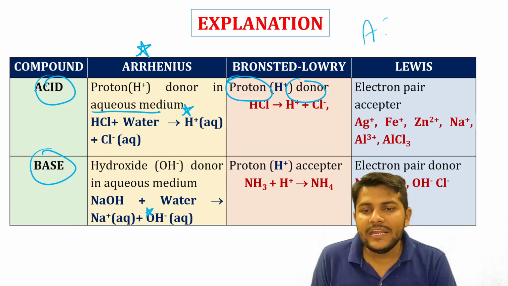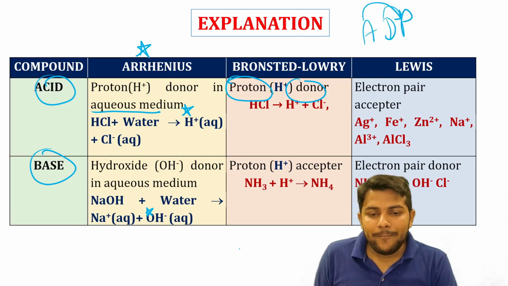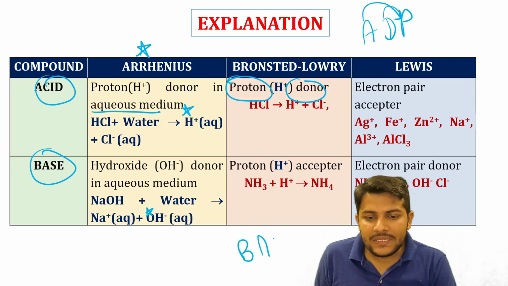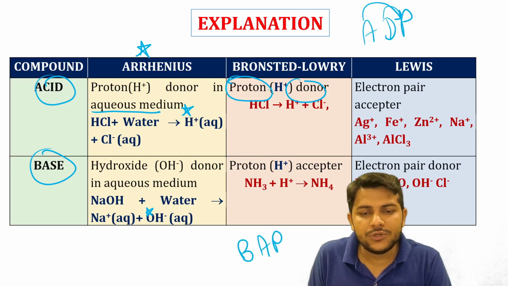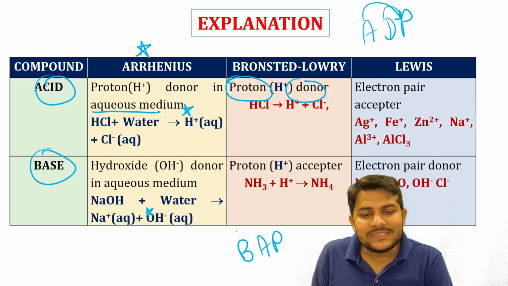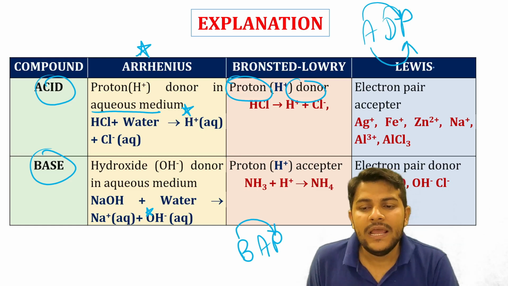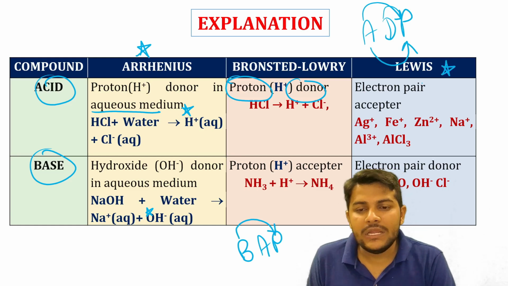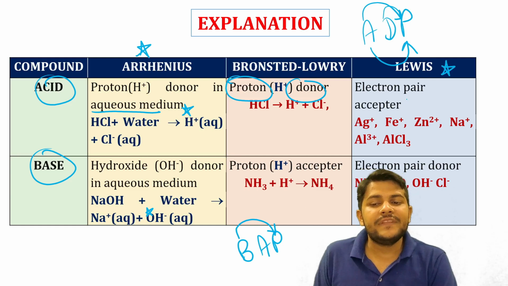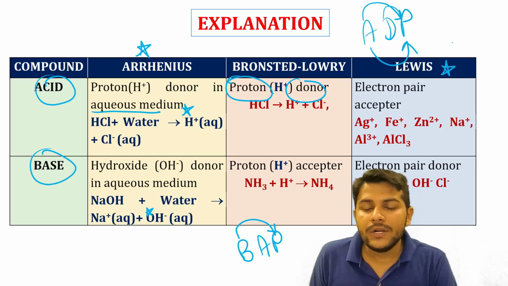Lewis theory is basically concerned with the electron pair. So according to Lewis theory, acids are the substances that can accept the electron, and bases are the substances that can donate the electron. Bases are the substances that are going to donate the electron, BDE, that is base can donate the electron according to the Lewis theory. Acids are the substances that can accept the electron pair according to the Lewis theory.